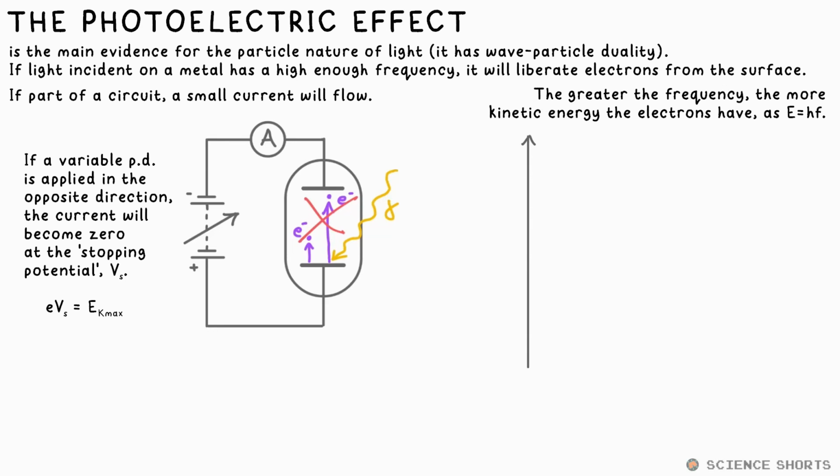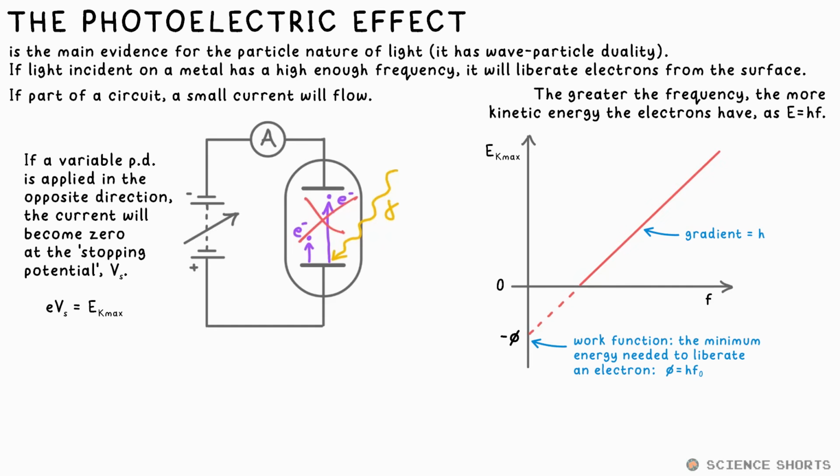We vary the frequency of this incident light and plot the Ek max against this, and we end up with a straight line. The gradient is where Planck's constant comes from. It doesn't go through the origin though, which means that the electron is not gaining as much KE as the photon's energy going in. It's lost some in the process of being liberated. Extrapolating this line back, and we get this energy which we call the work function. This is the minimum energy required for an electron to be liberated from the surface of a metal. Think of it as an energy toll the electron must pay to escape.